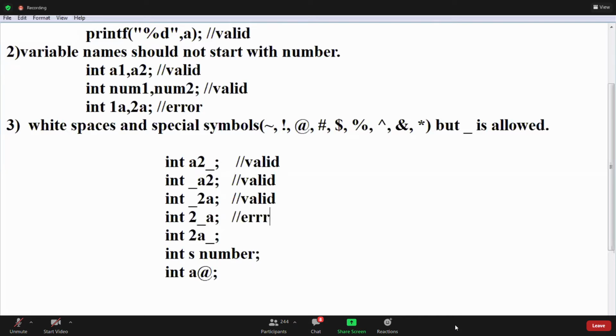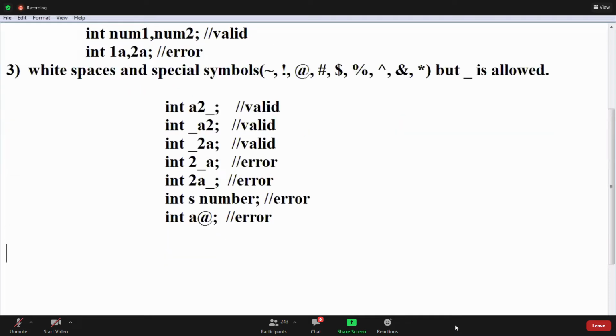Error, right? What is the reason? It is starting with a number. 2a underscore, that is also error. S space number, this is also error because white spaces you are using. A underscore, this is also error. Okay, remaining all are errors. Understood, right? White spaces are invalid, guys. Okay. Third rule is this.